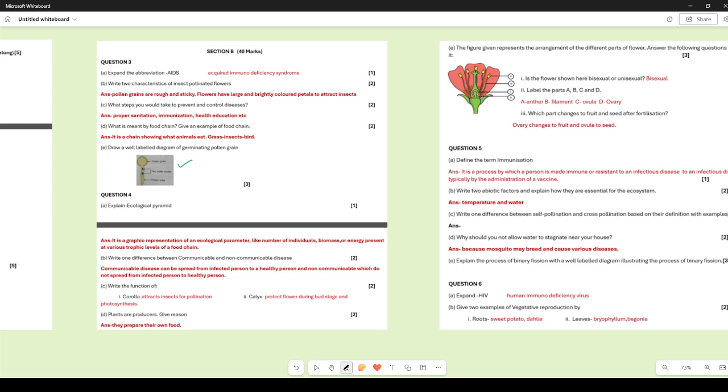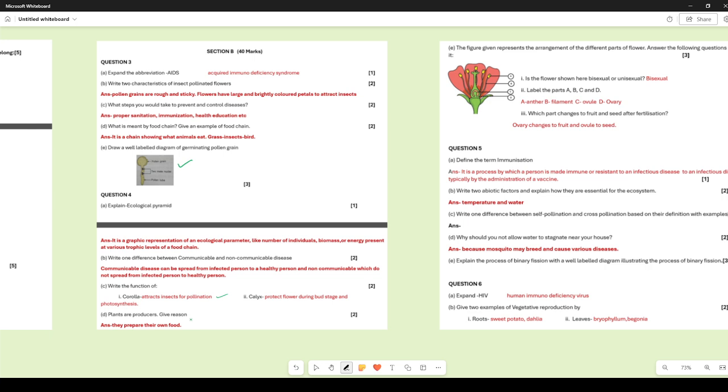Write the function of corolla. It attracts insects for pollination, and it also is responsible for protecting the androecium and the gynoecium that lie inside. We come to calyx. It protects the flower during bud stage, and it also helps in photosynthesis because it is green in color.